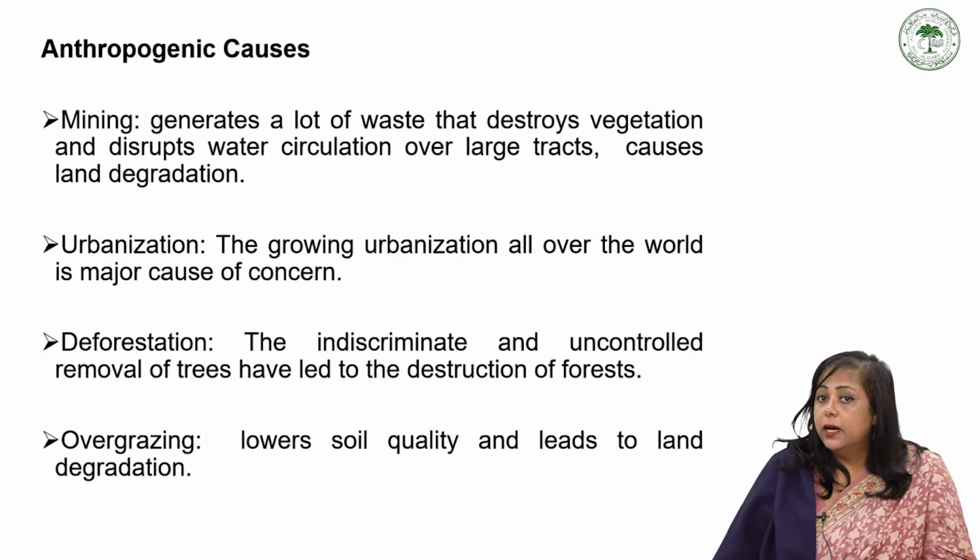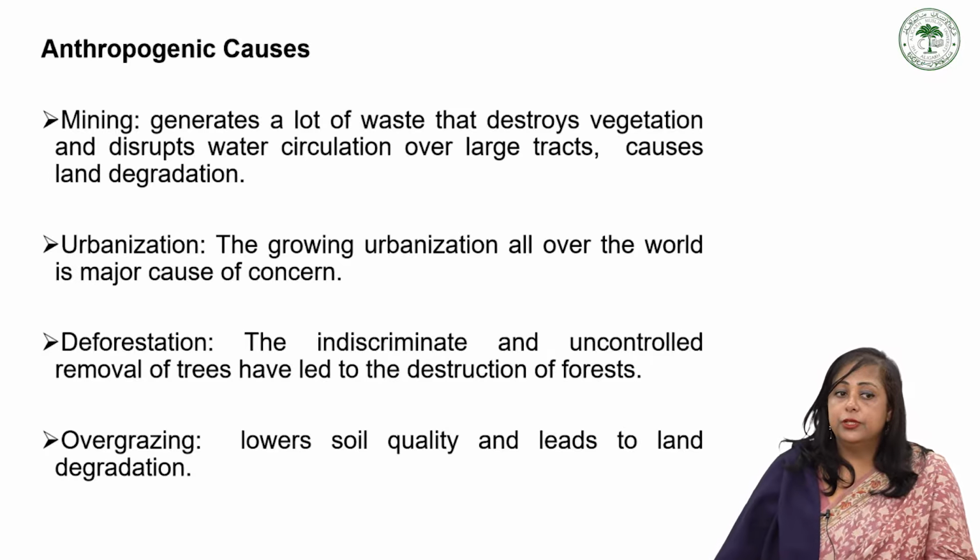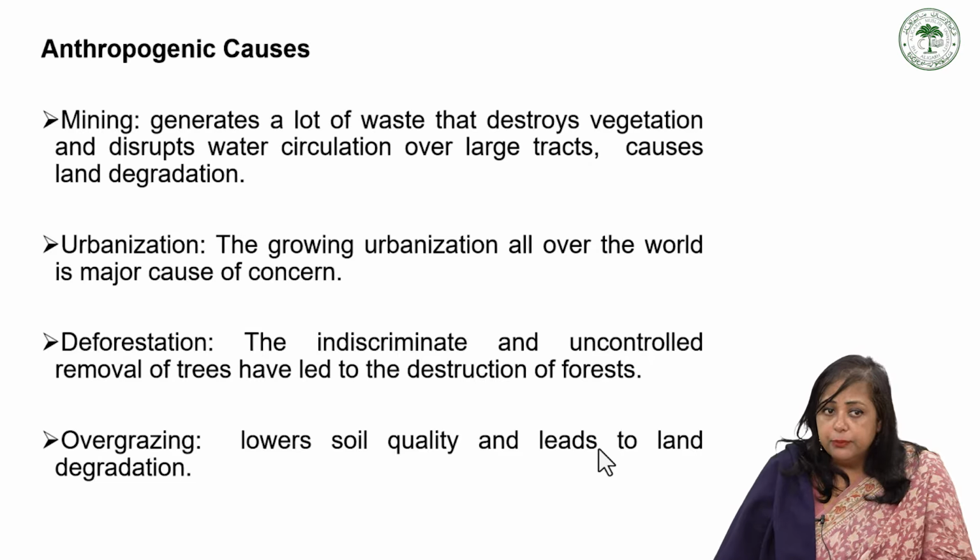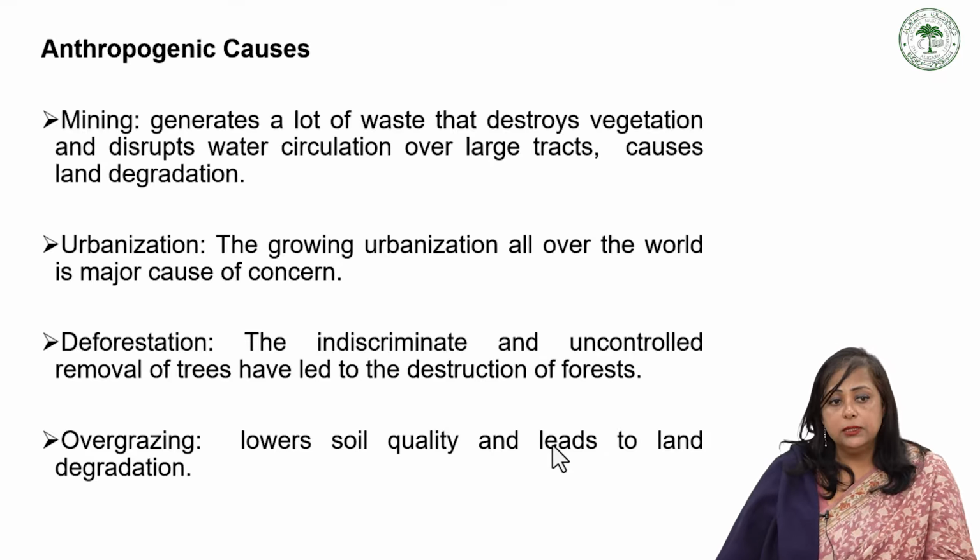Then there are anthropogenic causes like mining, urbanization, deforestation, and overgrazing. Mining, where we dig the land, generates a lot of waste that destroys vegetation and disrupts water circulation over large tracts, causing land degradation.